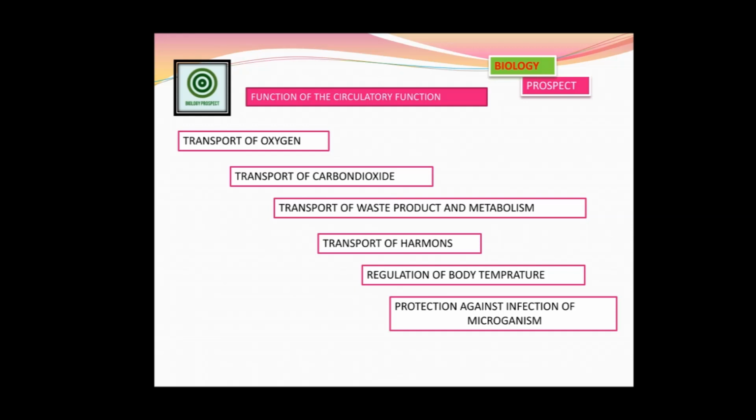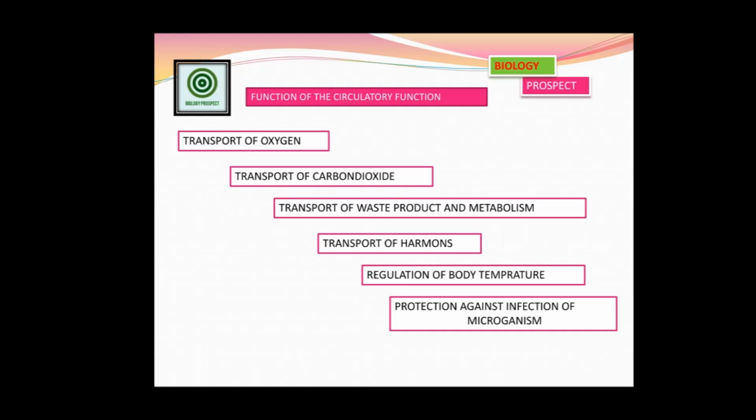Friends, we already know that oxygen is one of our most important gases, which is used for burning, or for the catabolic reactions inside the cell. That means I just want to focus on the respiration process. During respiration, without oxygen, aerobic respiration doesn't take place. So our blood carries oxygen to the different parts of the cells. So the first function of the circulatory system is the transport of oxygen.